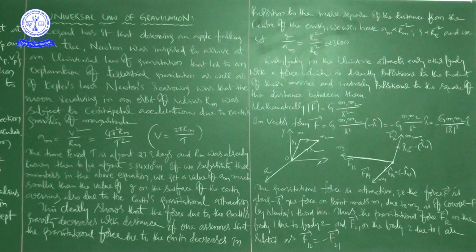But in the case of Newton's law of universal gravitation, even today we are following and believing that. See here, this is the statement, please observe carefully. Every body in the universe attracts every other body with a force which is directly proportional to the product of their masses and inversely proportional to the square of the distance between them.